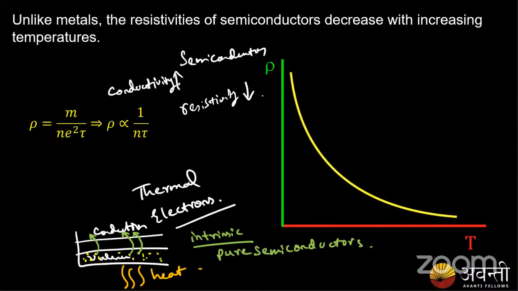So what happens to the free electrons on heating? They gain enough energy and they jump to the conduction band. So conductivity increases and resistivity decreases for semiconductors. So semiconductors do not obey Ohm's law, and show significant change because the conductivity increases on heating.